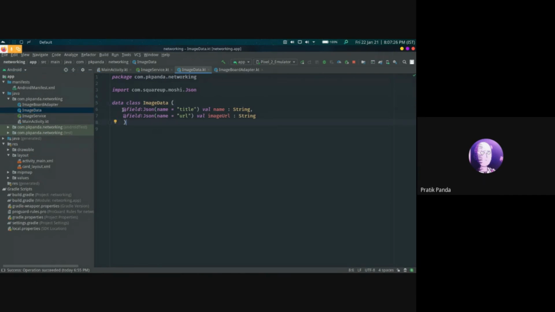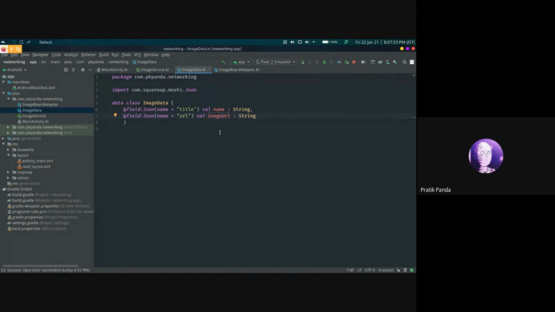Since we are using Moshi, the @Json field annotation tells Moshi that the object that is received will have an element called title that should be parsed into name, and an element called url that should be parsed into the image URL.